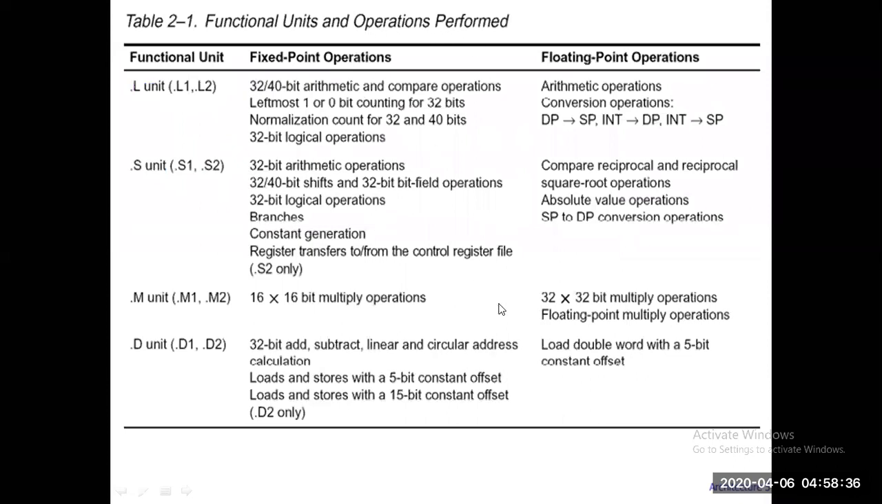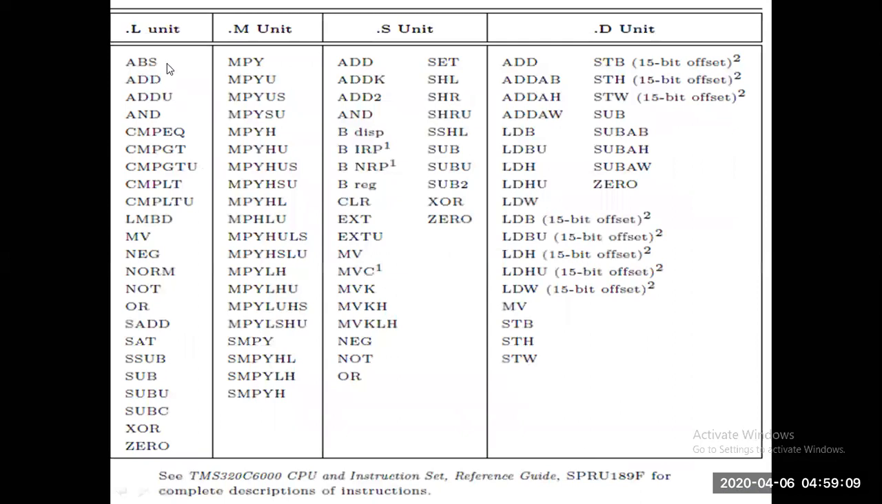This slide represents that, please read it afterwards. What we have discussed is summarized in this slide. Functional unit, fixed point operation, floating point operation. DP is called double precision. SP is called single precision. So it offers single precision arithmetic, double precision arithmetic, and so on. If it is fixed point, a 16 by 16 multiply operation is performed. If it is floating point, a 32 by 32 bit multiply operation is possible, and so on. These are the instruction sets applicable to your logical unit.